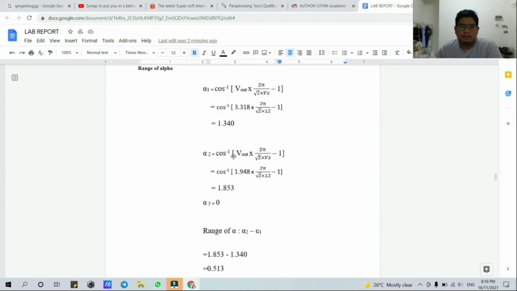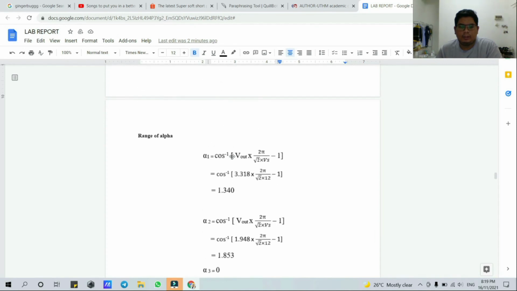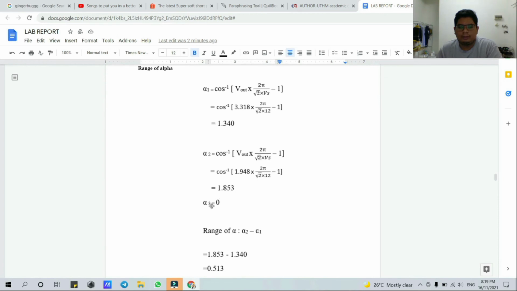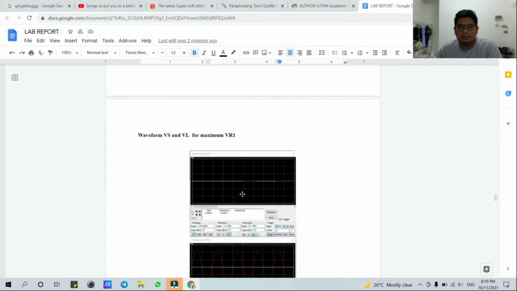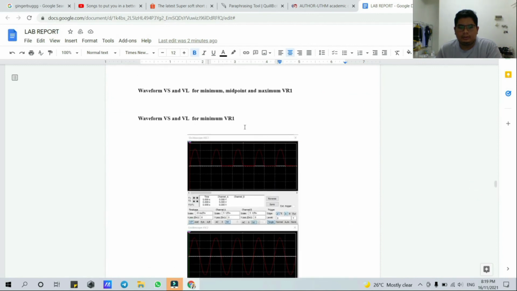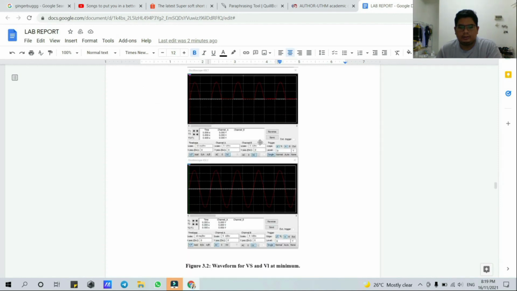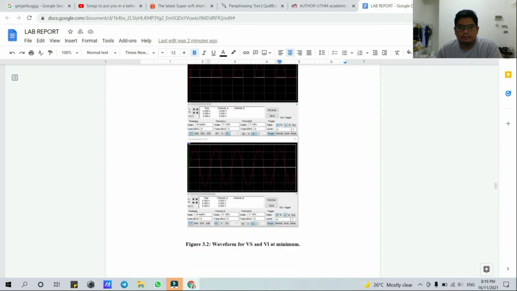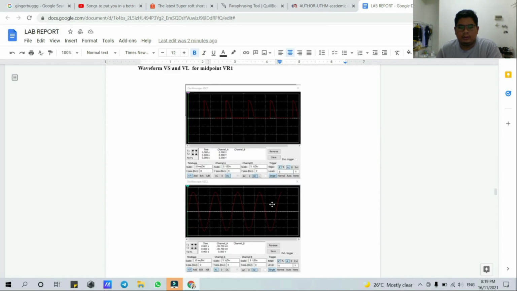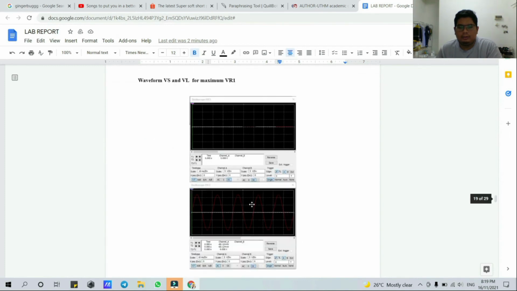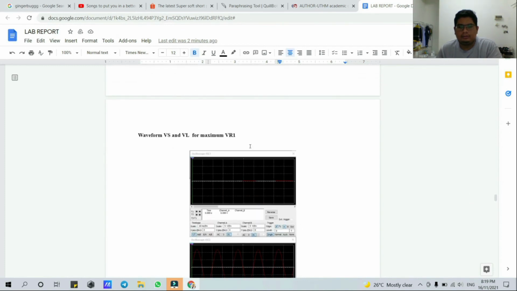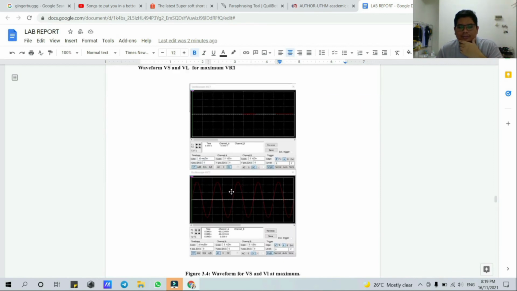This is the calculation of the alpha, and the range of alpha we got here, A1 and A2. For A3, it is 0, because this sine wave is actually a flat line. This is the sine wave for alpha 1, which is the output, and this is the input for the AC. This is for alpha 2, and this is the AC source for alpha 2. And finally, we see that alpha 3 is actually 0. Thank you, that's it for me.